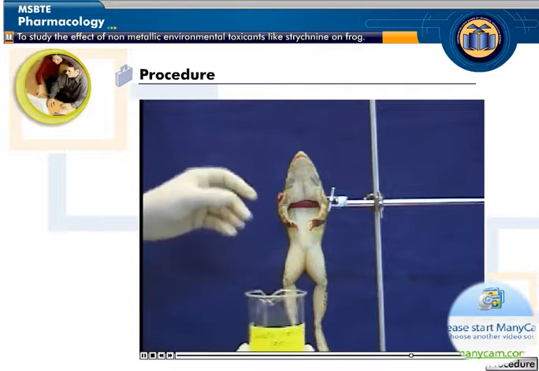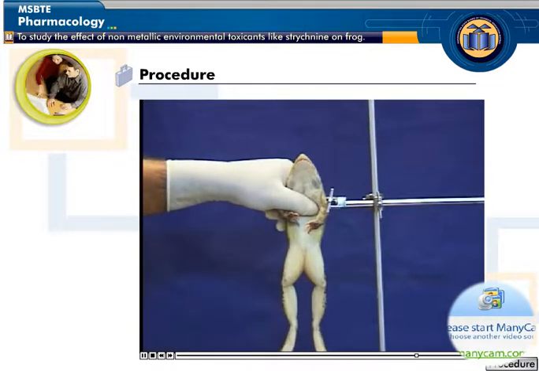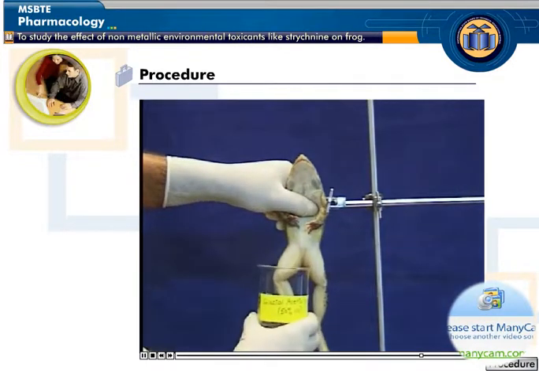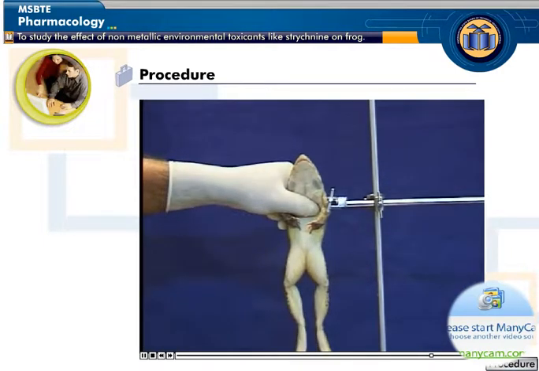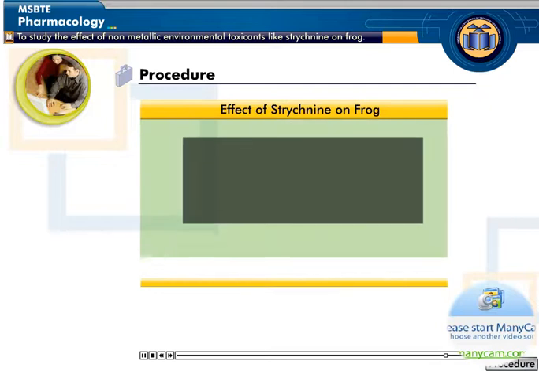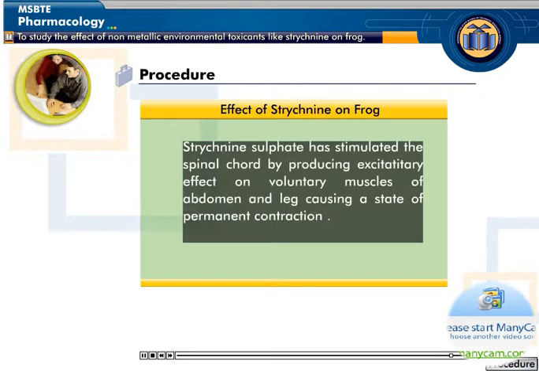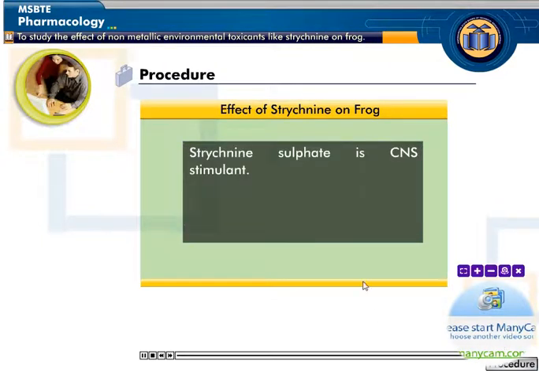This means that strychnine sulfate has stimulated the spinal cord by producing an excitatory effect on voluntary muscles of the abdomen and leg, causing a state of permanent contraction. Therefore, the frog has not responded to glacial acetic acid. Hence, strychnine sulfate is a CNS stimulant.